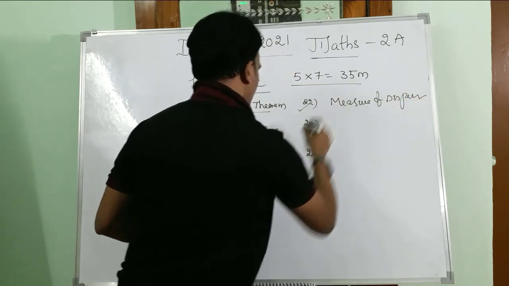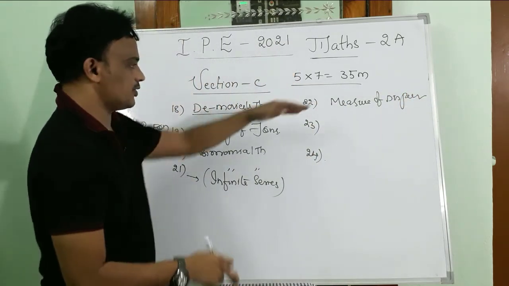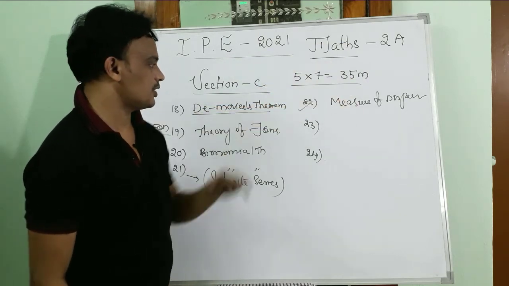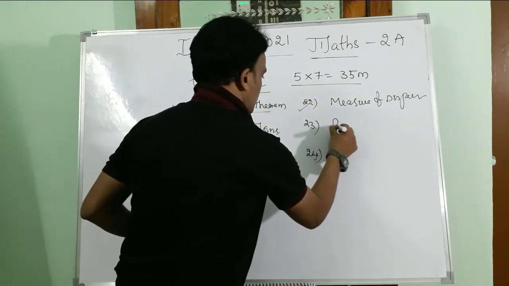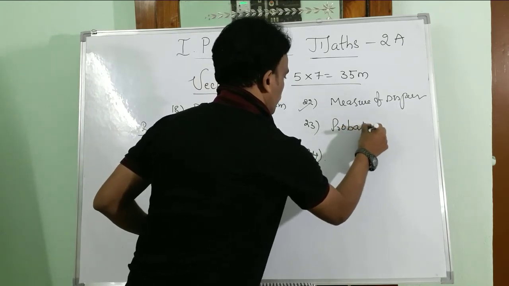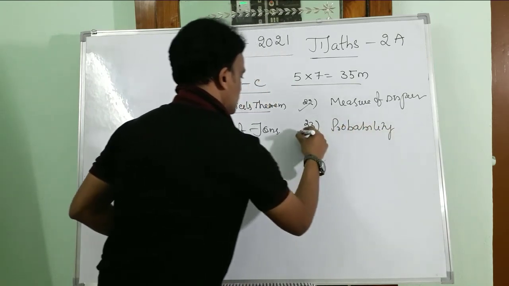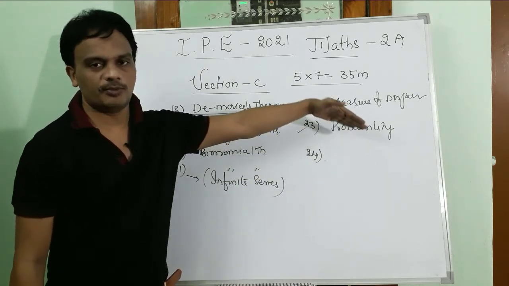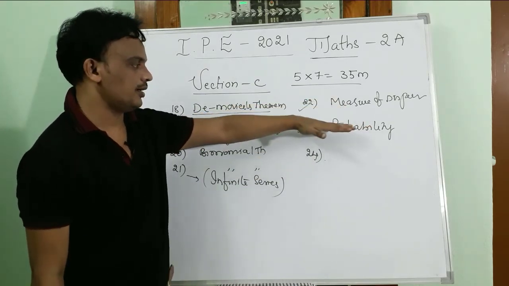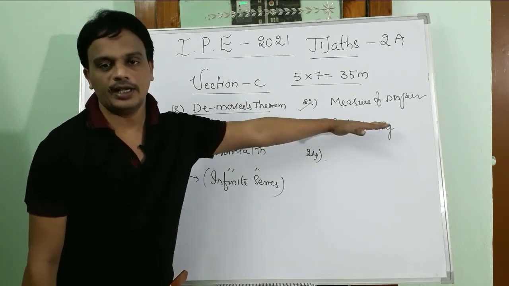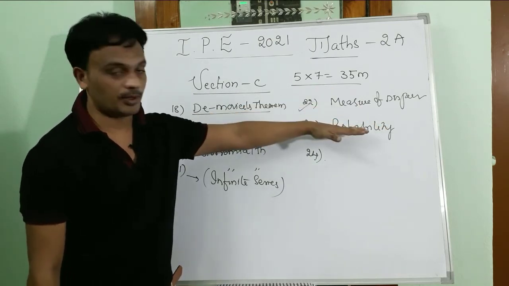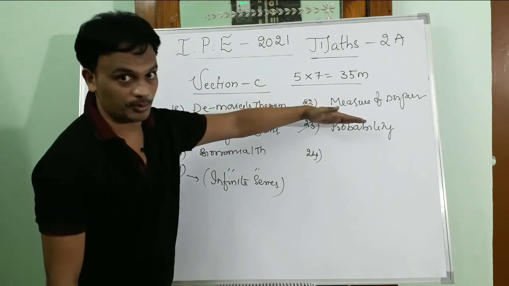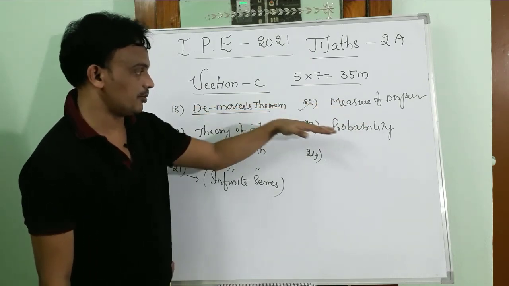Finding the standard deviation, mean, variance from grouped data, you may get the question on measure of dispersion. And here probability, a 7 marks question. The very important things from probability are the addition theorem on probability, multiplication theorem on probability, Bayes theorem, and applications of the Bayes theorem. Very important for the 7 marks.